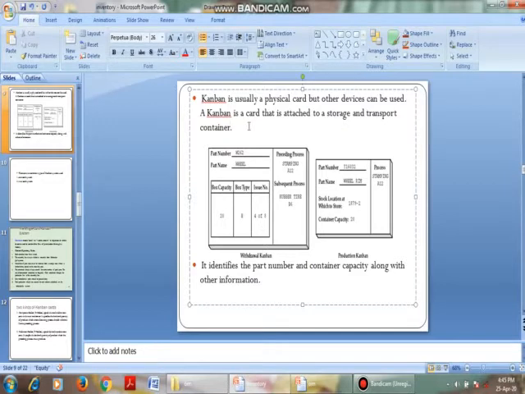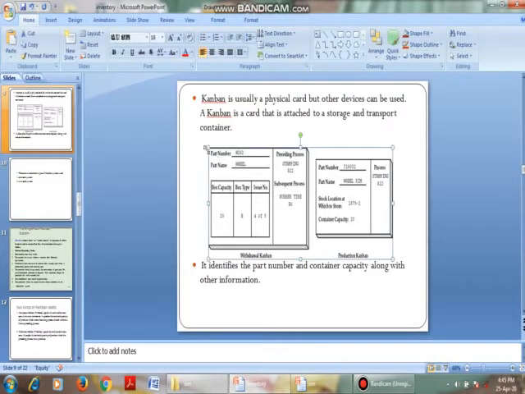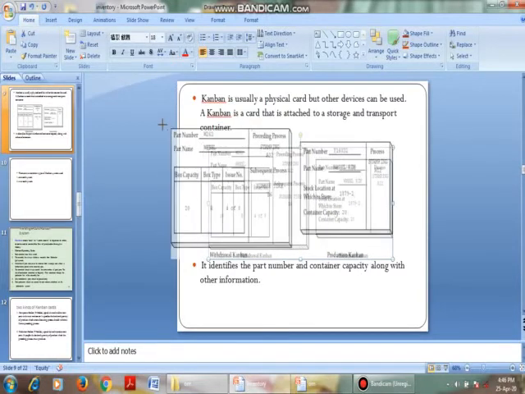In a particular container, in a particular bin, a particular transport, a particular truck, a particular storage area, a particular van, this card is attached. That we call Kanban. See here, it identifies the part and the container capacity along with other information. What does this Kanban card contain?